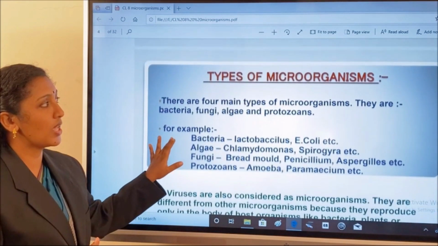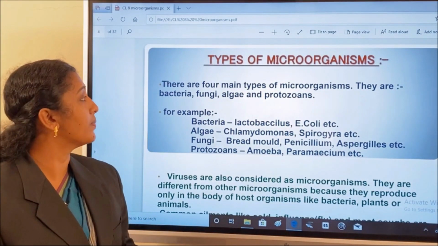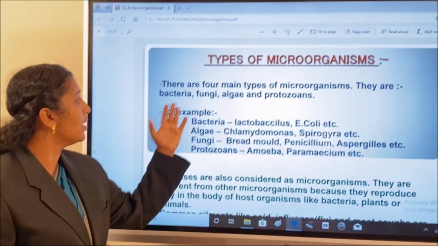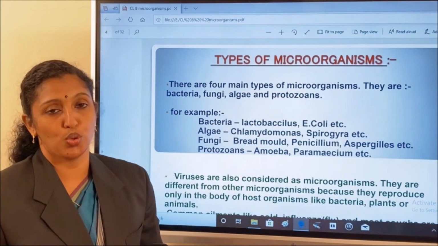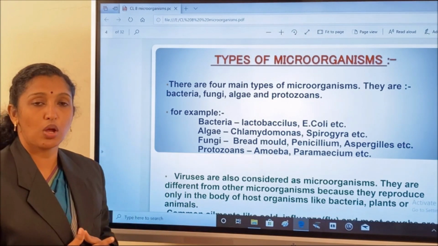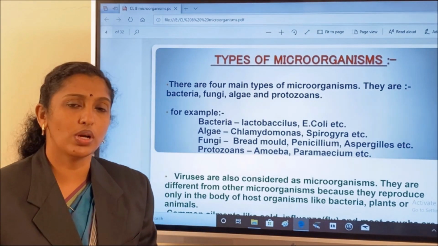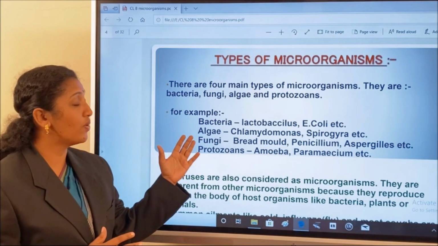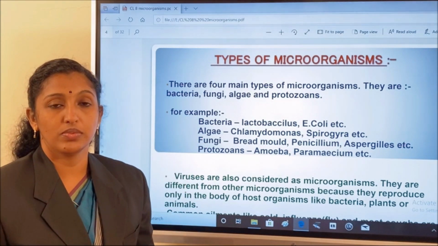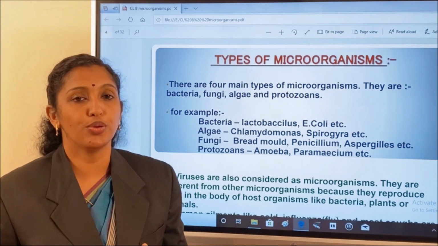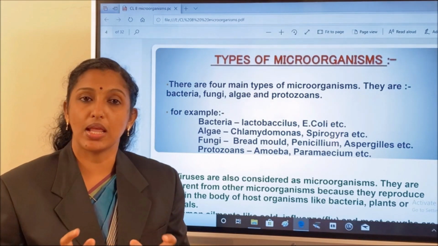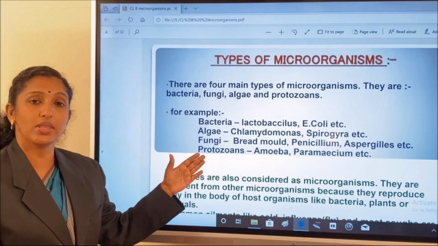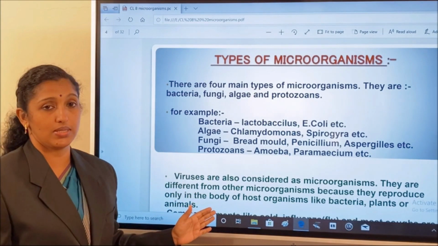Then, what are the different types of microorganisms? There are mainly four types of microorganisms: bacteria, fungi, algae and protozoa. In this case, you may have some doubt about why the virus is not included in this category. There are some reasons. These organisms have a specific cell structure. You know that the cell is the basic fundamental unit of life. This cell has a cell membrane, cytoplasm and genetic material. All these organisms have that basic structure except the virus.